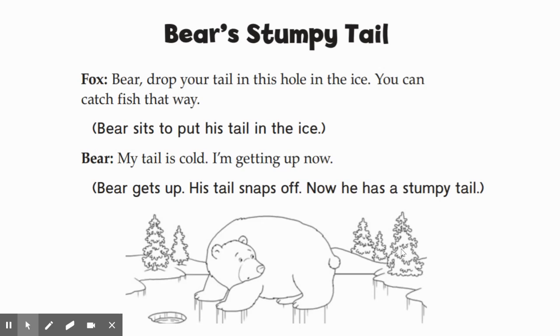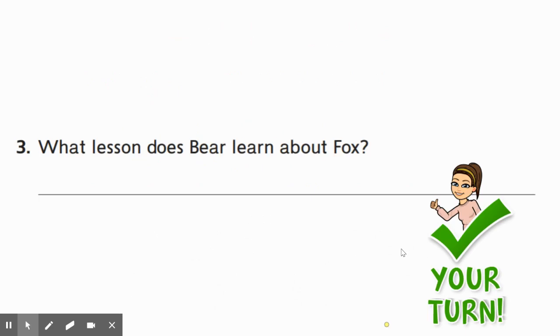Think about that. What lesson do you think Bear learned about Fox? Do you think that Bear should trust Fox in the future and listen to him next time? I don't know. I want you to write out in a complete sentence the lesson you think Bear learned about Fox.